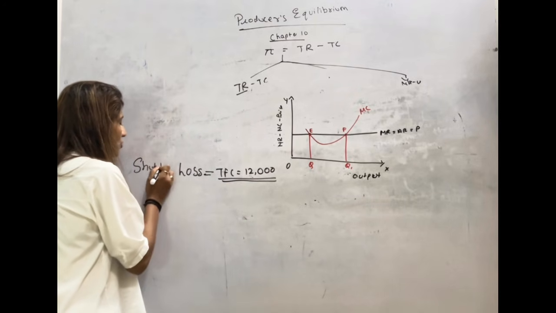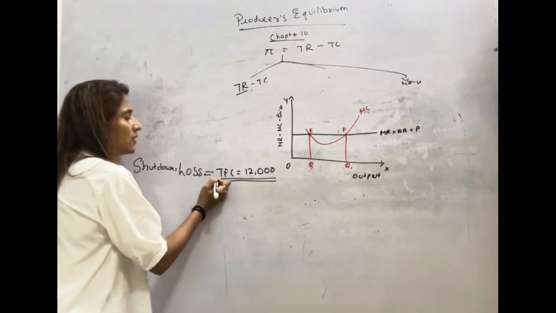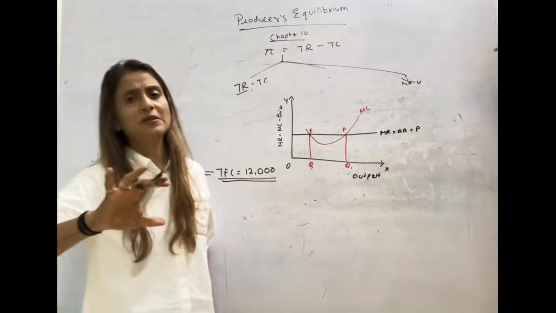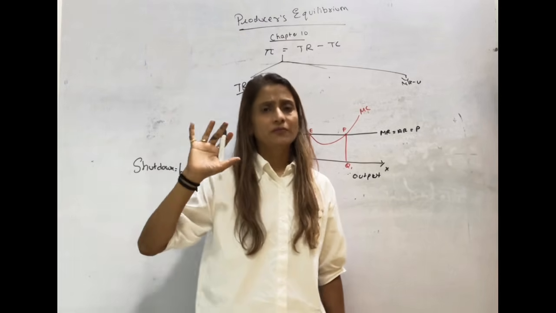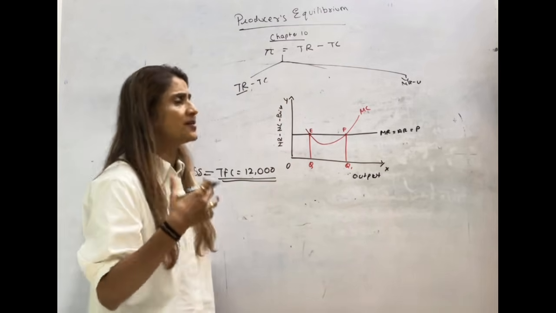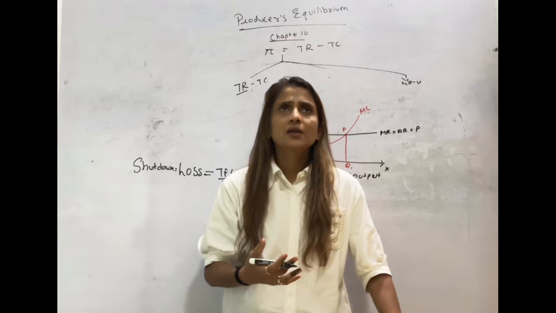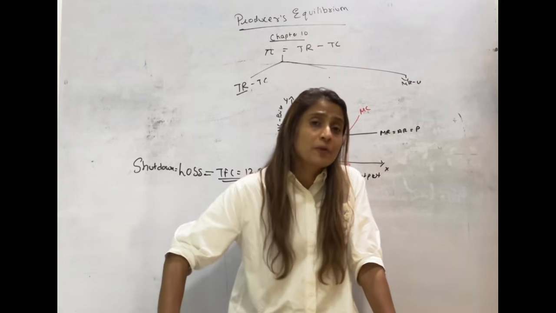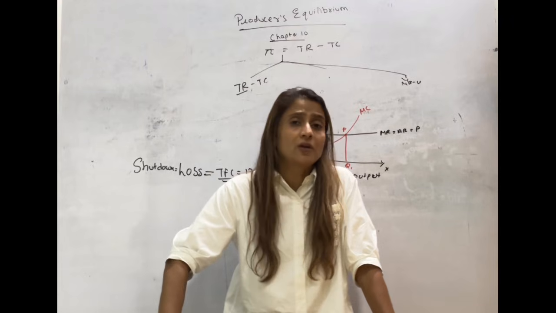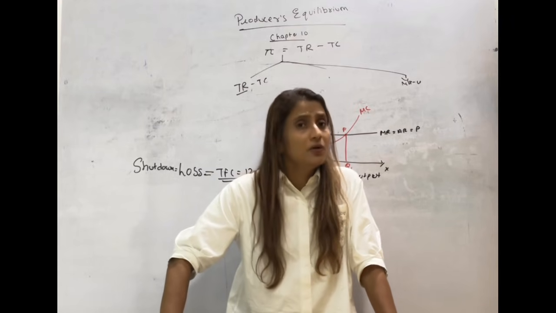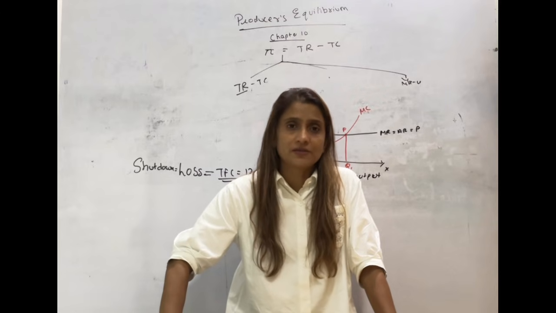If we decide to shut down, how much will be the loss? Loss will be equal to fixed cost. You cease the production, means you stop producing more goods. But now let's say you decide a second situation, that let's keep the business working. Now if you keep your business working, you will have to spend for raw material, waiters, electricity bill, cleaning bill, you will have to pay all that. And all that is called your variable cost.